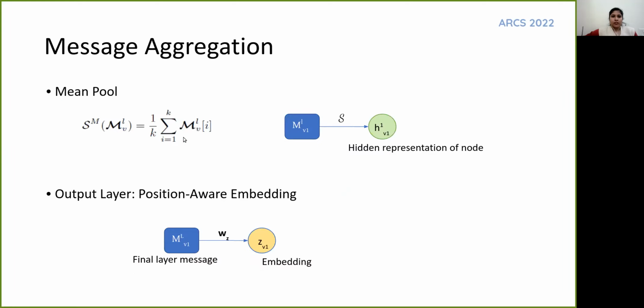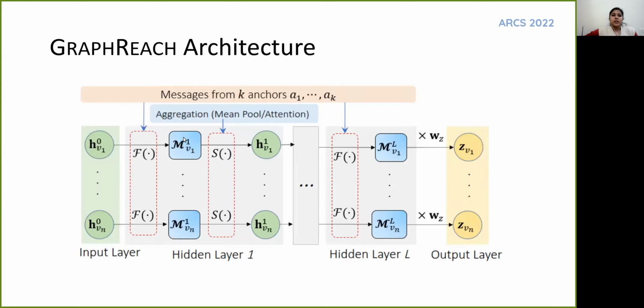In the fourth and final step, the message matrix is aggregated. For the intermediate layers, we apply a simple mean pooling of the message matrix and pass on the resulting vector as a node attribute for the next layer. At the output layer, for a position-aware embedding, we transform the message matrix into a k-length vector. This is the overall architecture of our proposed GNN.